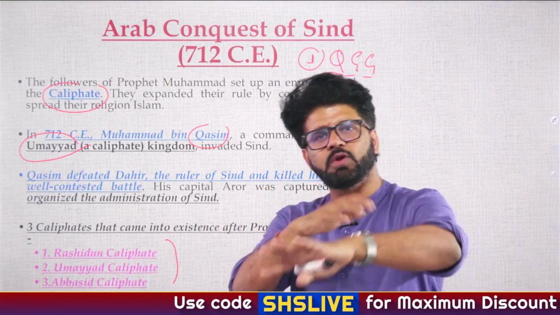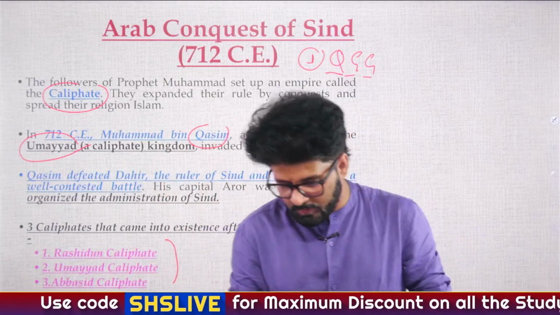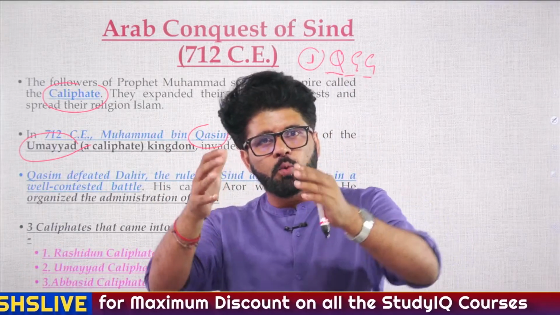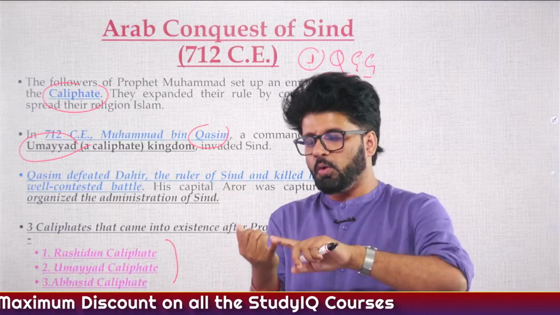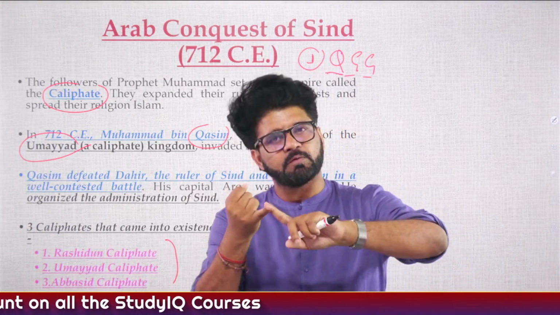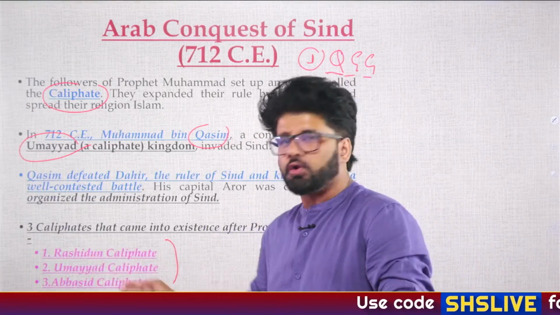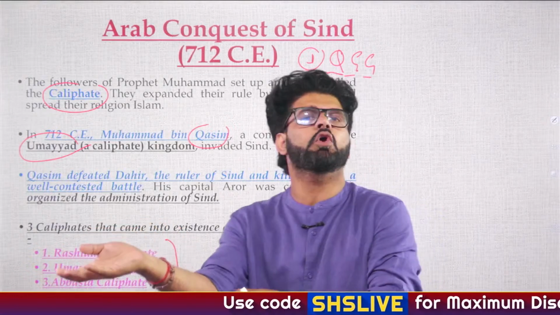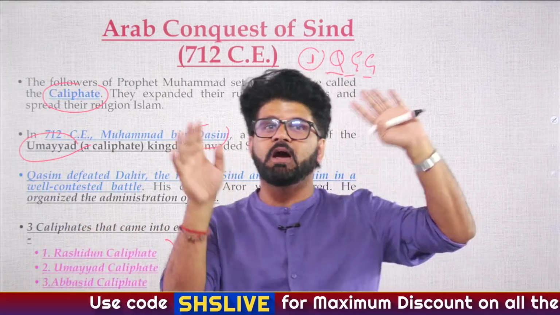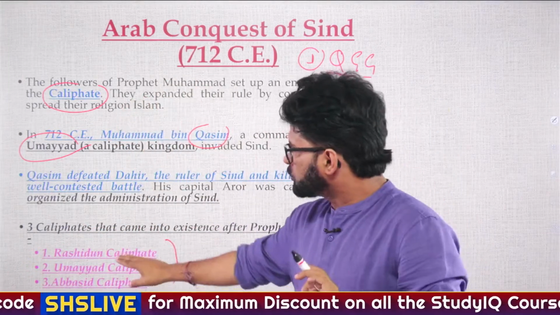UPSC, as you have seen in CDS, see, one thing people say is that if you have to look at the trend, what UPSC is going to ask this year, you have to look at their NDA paper of this year, CDS paper, CAPF paper, etc. So you will realize that they are making questions tough. So here they can give you this chronology, that arrange these caliphates in chronological order, just like they have given Kali era in one of the PYQs. So how will you remember?